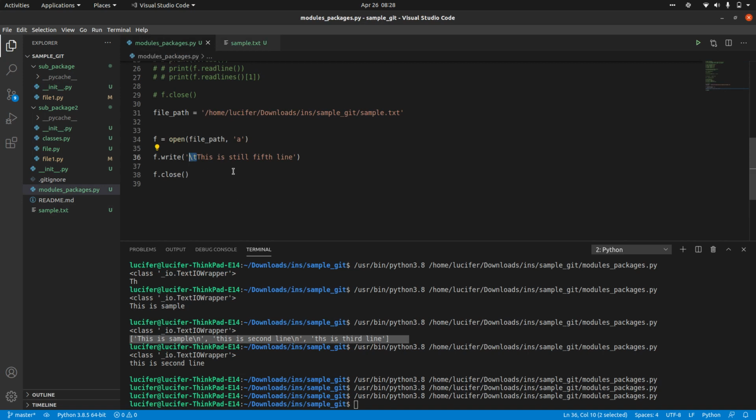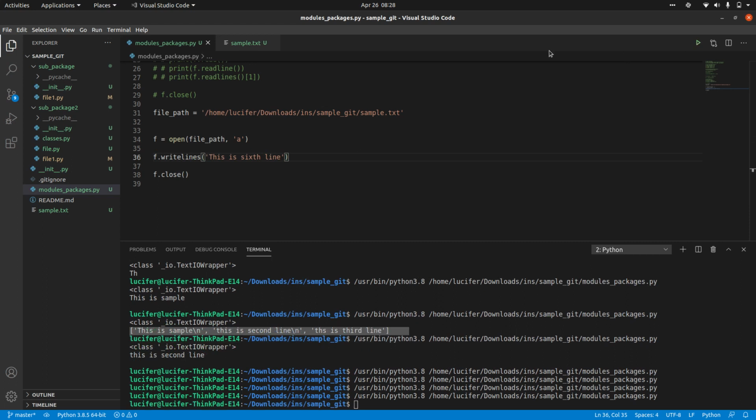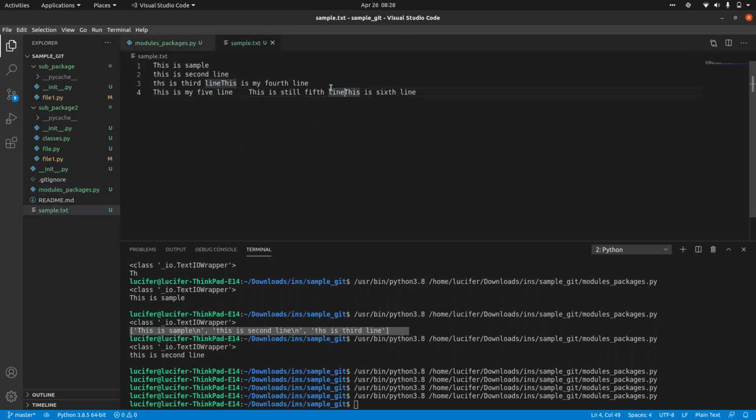Now let me tell you another thing. This is the sixth line. Let's say we have one more function called writelines. If you run that, you can see that is also being added in the same line. There is no actual difference between write and writelines.